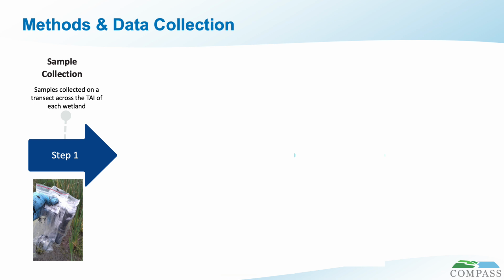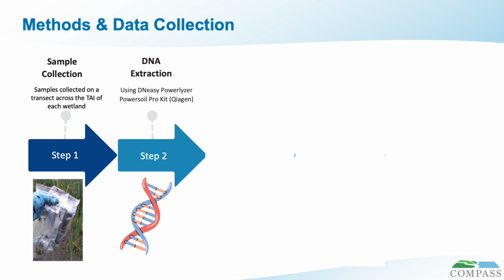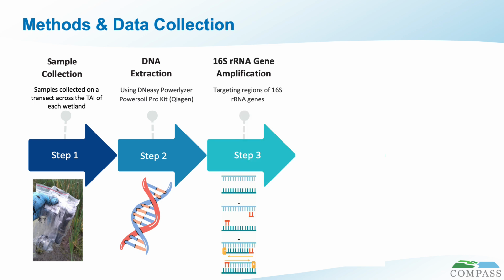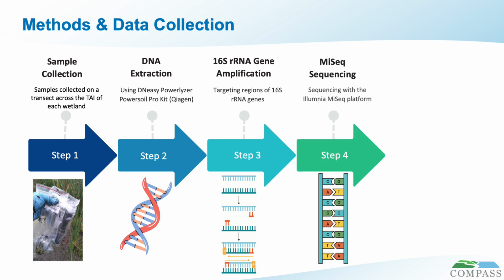Once we received the samples, we extracted the environmental DNA from each using the DNeasy PowerSoil Pro Kit. Then we amplified the DNA using barcoded 515 forward primers and 806 reverse primers, and this was done to target the V4 regions of the 16S rRNA genes. Once our DNA was amplified and purified, we then sequenced that DNA using Illumina's MiSeq platform.